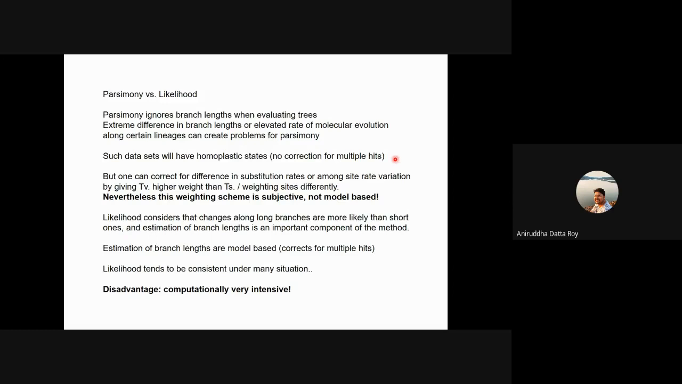The only way parsimony can take care of these things is by tweaking the transition and transversion ratios. I had briefly mentioned this yesterday, but remember that this is still not model based, right? If it's model based, there are a lot of other parameters that also go in.